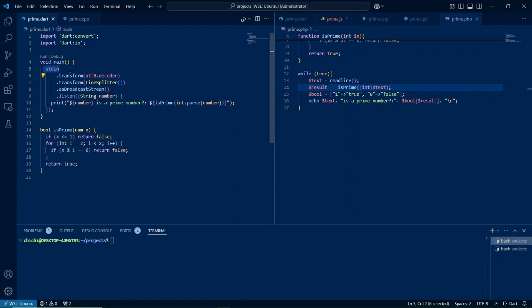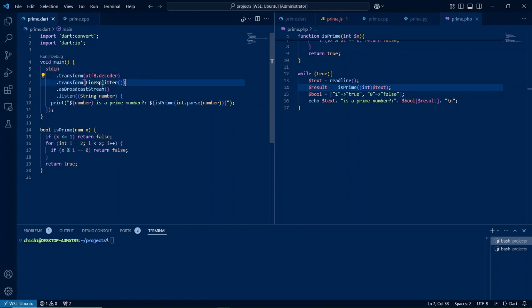Think of a stream as a source of data that gives data back in small chunks. These small chunks could be affected by different things. For example, if you are reading data or a file from the network, you could be receiving data in intervals and then you have to wait. The different chunks being sent to you could come at different times because of the network environment. Anyways, the standard input in Dart is a stream.